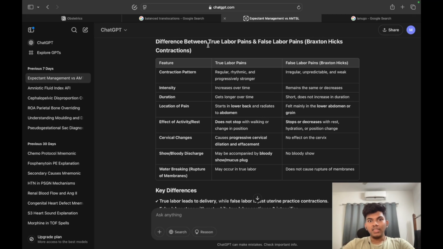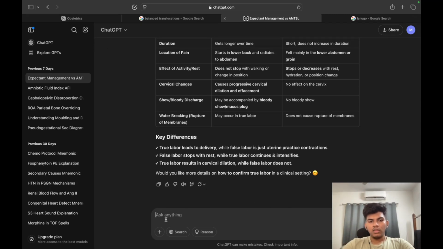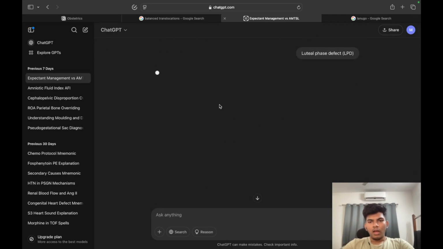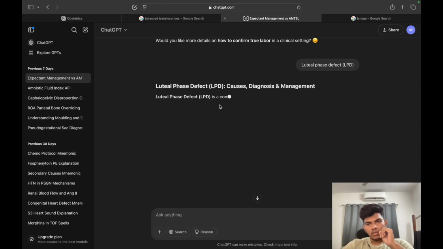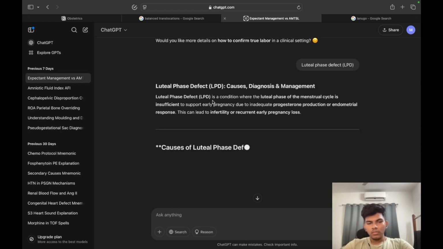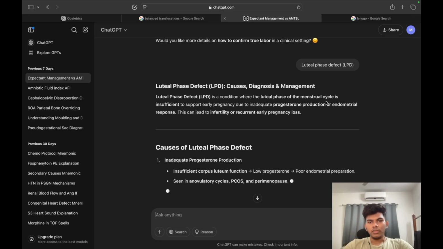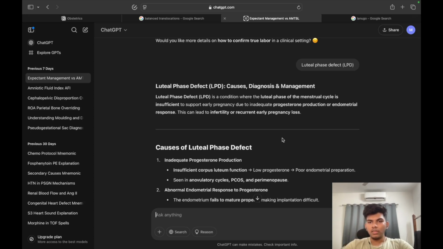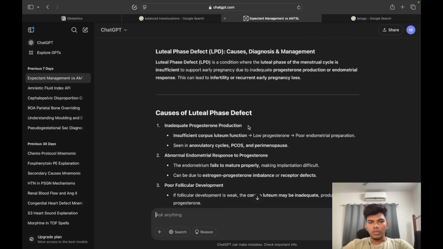Let's take a look at this, because I have repeatedly seen this particular concept. Luteal phase defect is a condition where the luteal phase is insufficient to support pregnancy due to inadequate progesterone production.